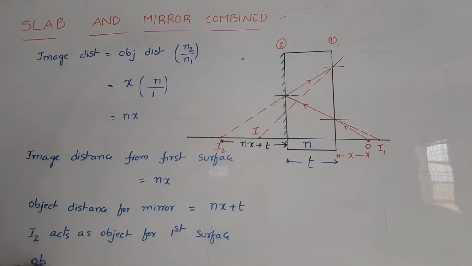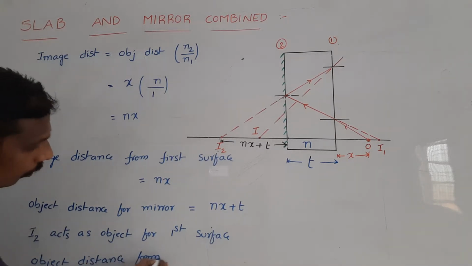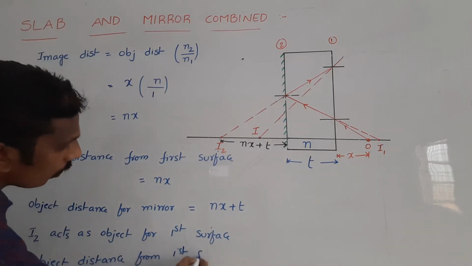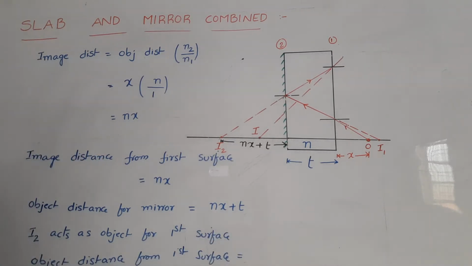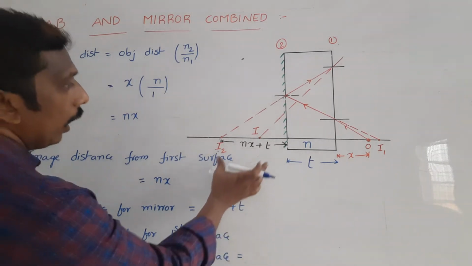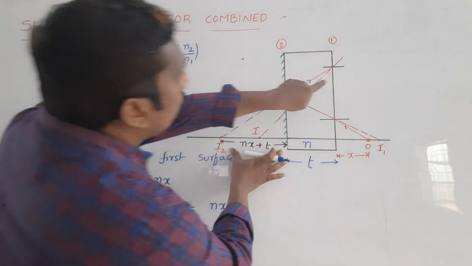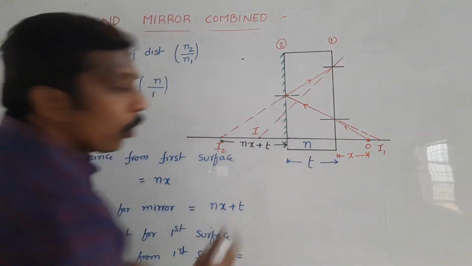Object distance from first surface is equal to nx plus t, but for this surface again one more t is there.